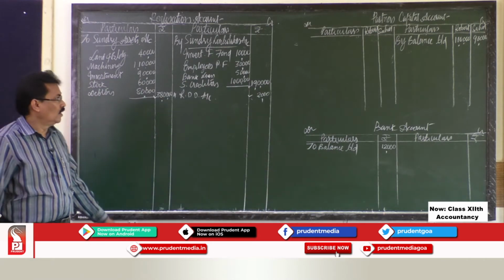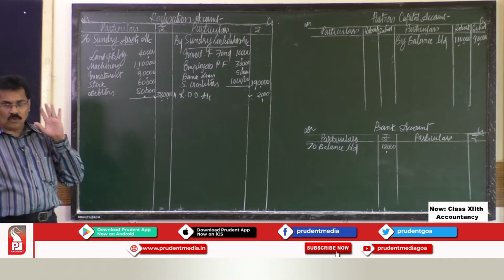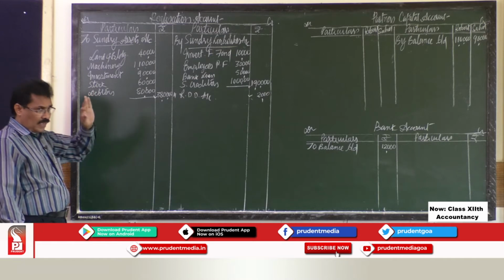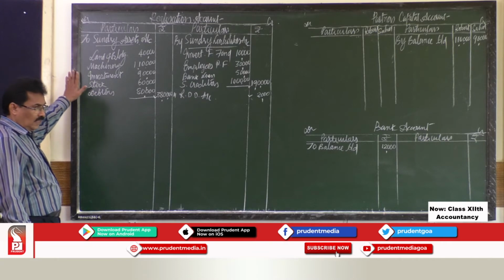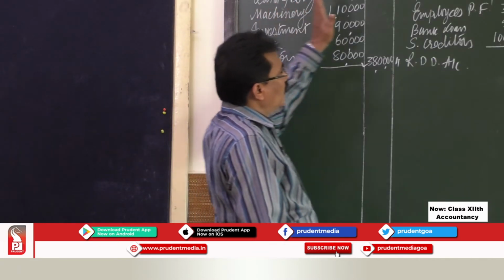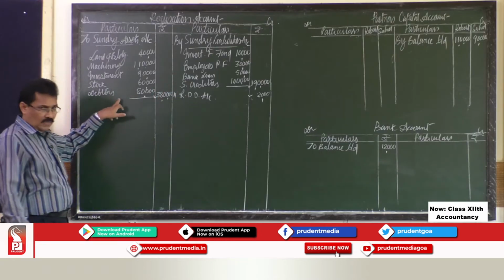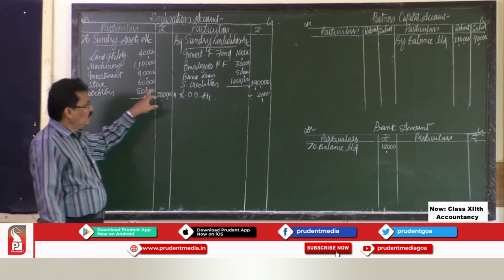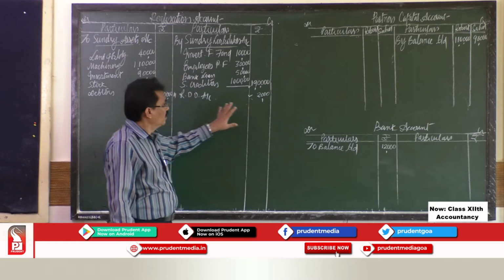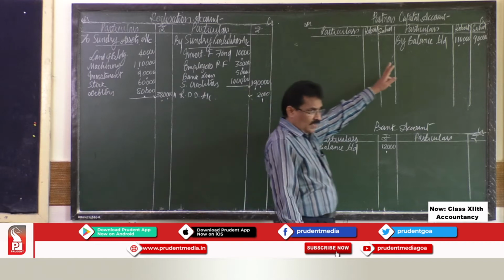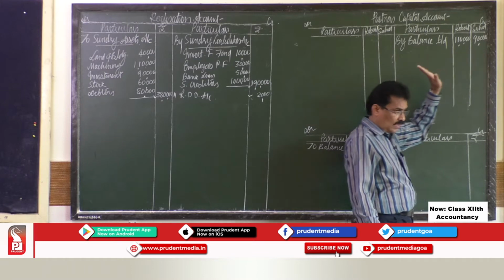So, 12,000. All these items given in the balance sheet have only one effect and appear at only one place. Here all the realizable assets are transferred, here all the external liabilities are transferred, and since we transferred debtors at the gross figure, the provisions have a credit balance, so you have to put it on the credit side. Then partners' capital is an internal liability, we have to transfer that capital balance to the partners' capital account.